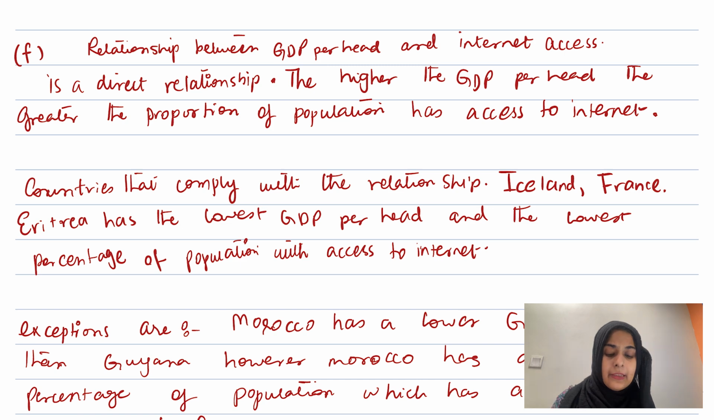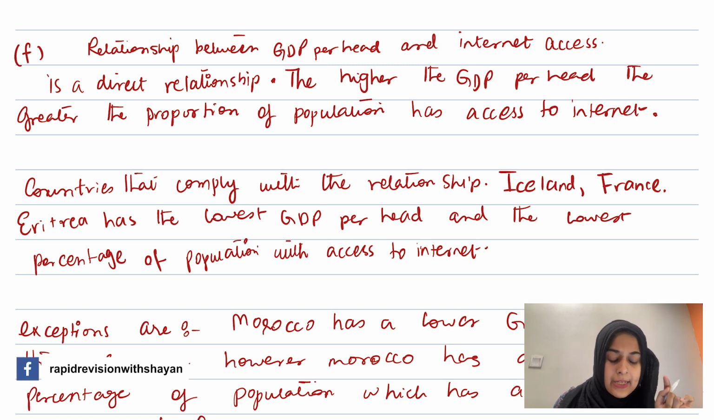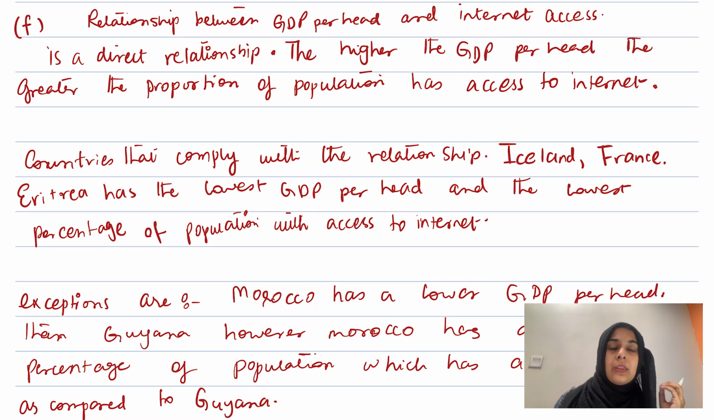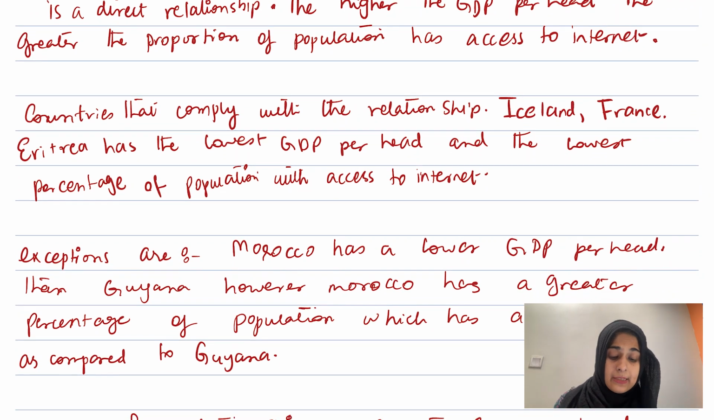Then you need to give examples of those countries which comply with the relationship. Countries that comply with the relationship are Iceland, France, and Eritrea. Eritrea has the lowest GDP per head and the lowest percentage of population with internet access. Iceland and France have the highest GDP per head and the most number of people with internet access.